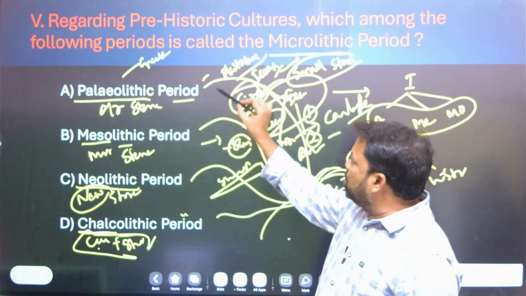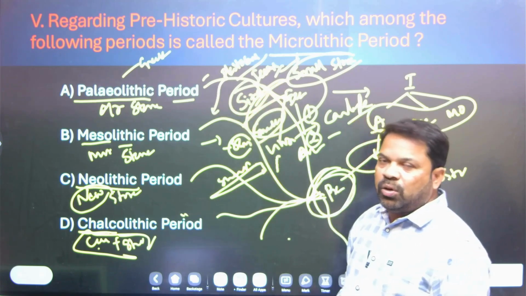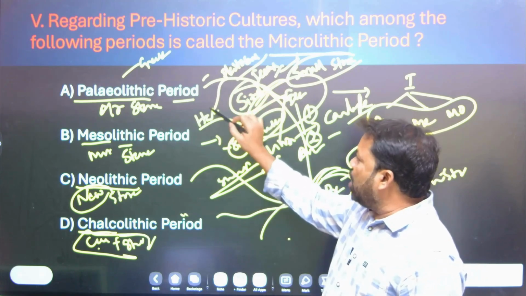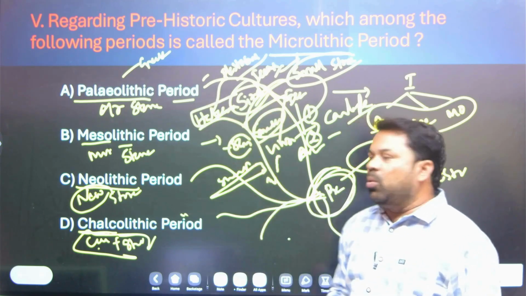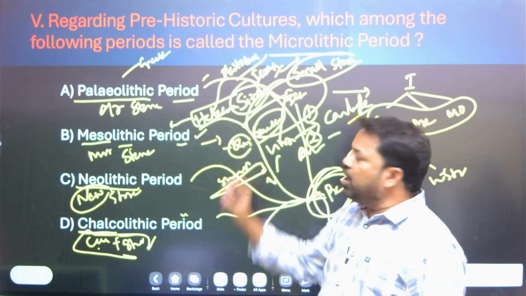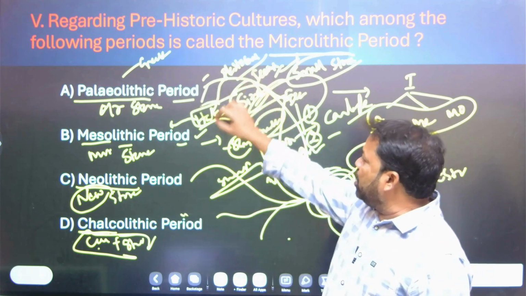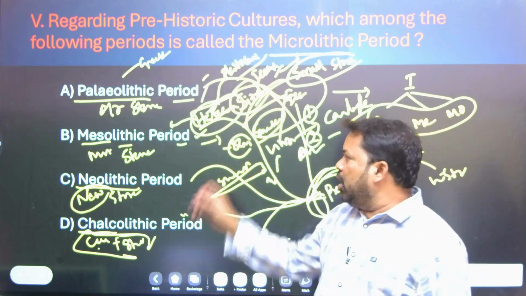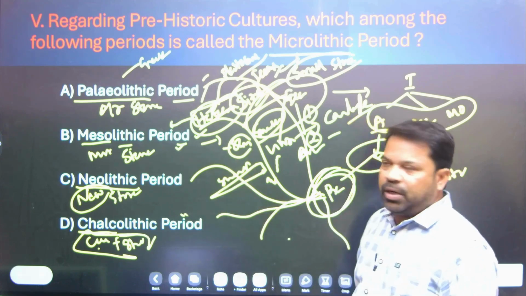When the Pleistocene ended, the Holocene started. Holocene means the cool conditions were replaced by warm conditions. From that onwards, the Mesolithic period started. At the last stage of the Paleolithic period the Holocene started, and it continued through the Mesolithic period and Neolithic period.